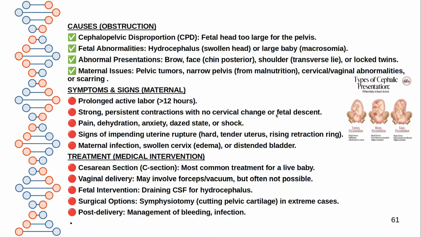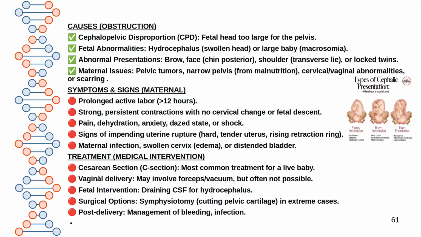So contractions will be very strong, but still no presenting part descent can be observed. Pain, dehydration, anxiety, dazed state or shock. Signs of impending uterine rupture also may take place. Signs will be observed: hard uterus, tender uterus. If the mother pushes some more, the uterus may rupture. Rising retraction ring, maternal infection, swollen cervix or distended bladder.